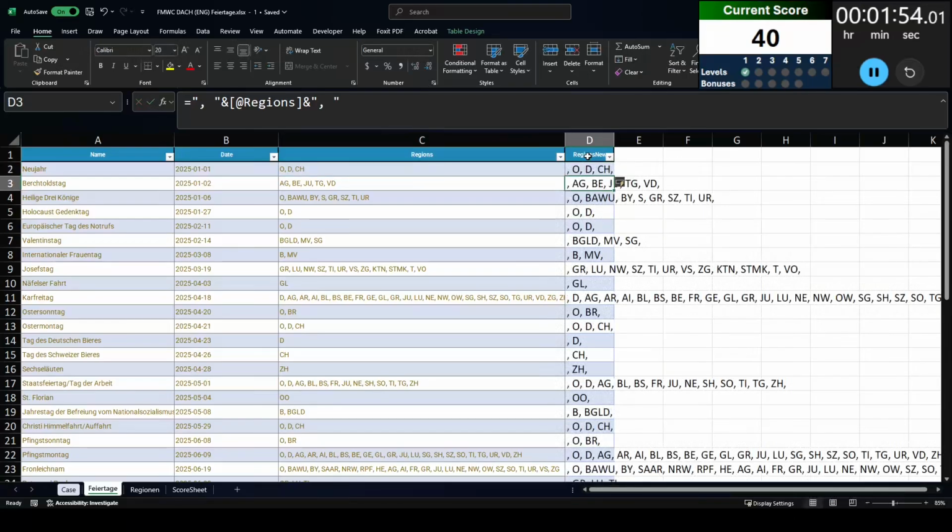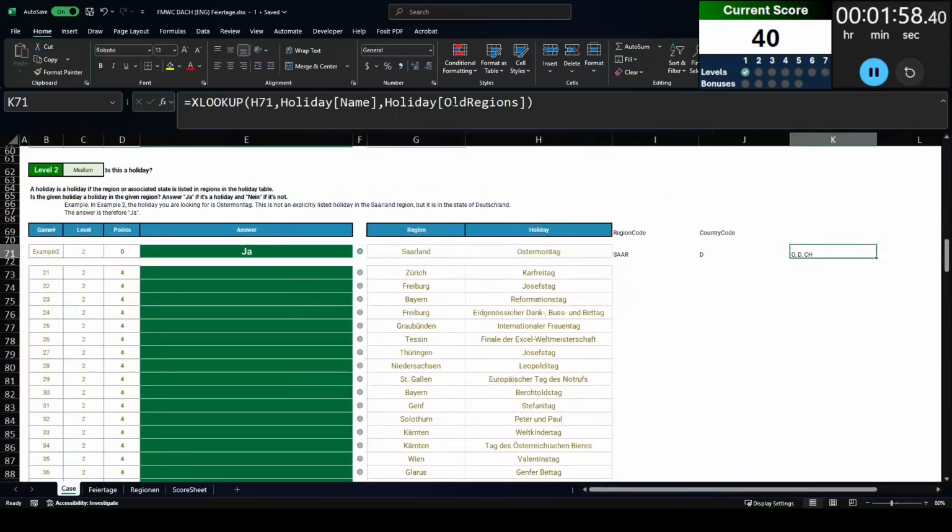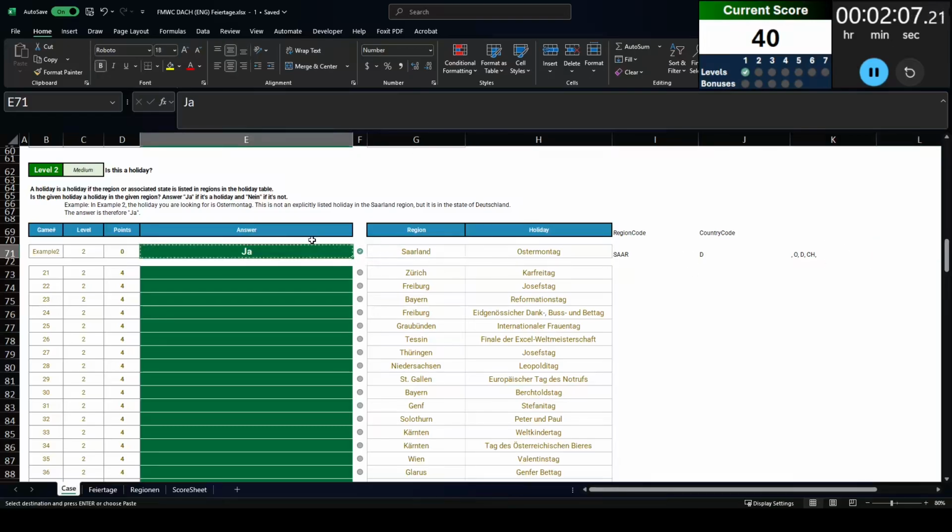regions. And so what I need to do is create this new regions column which separates all the regions with a comma both before and after. So that way when I want to look for a region within that table, I am going to look for that region, but I'm also going to look for the two commas around it.